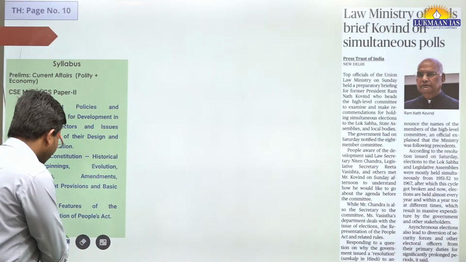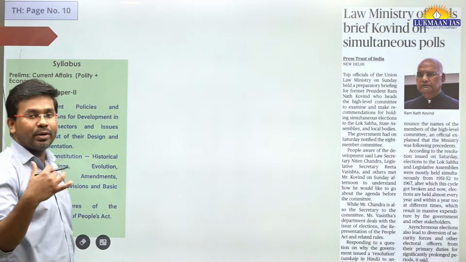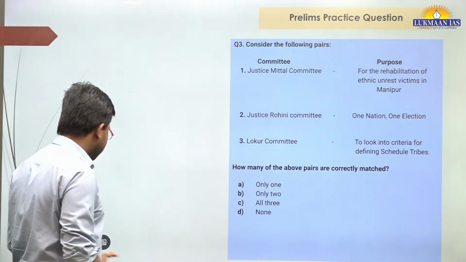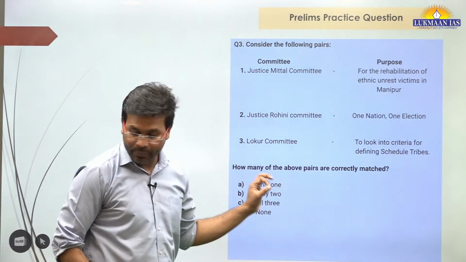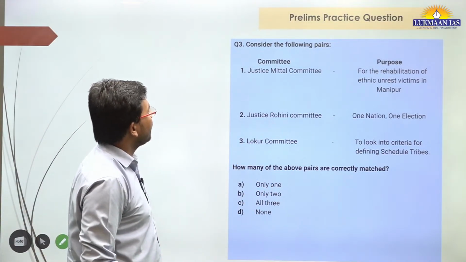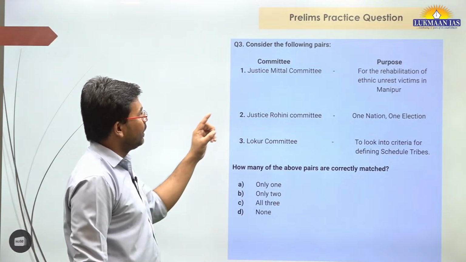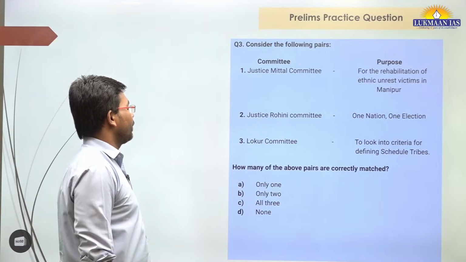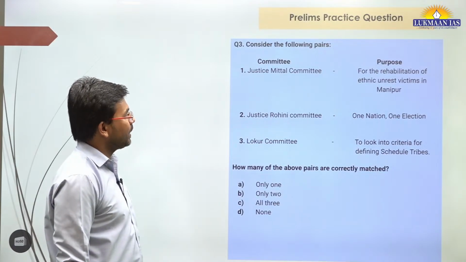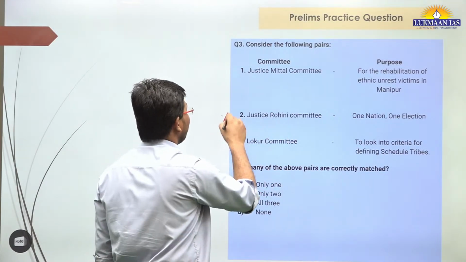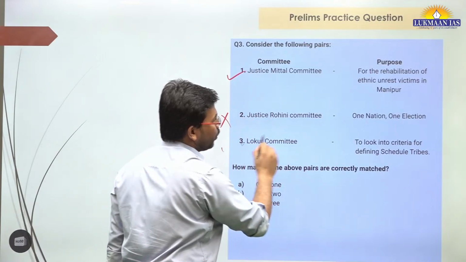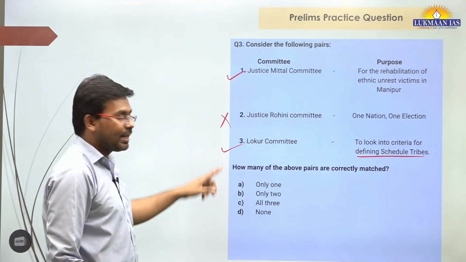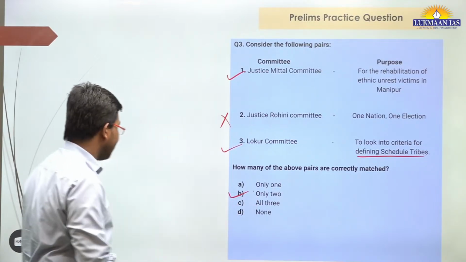Ramnath Kovind, and they have explained about one nation, one election related thing. So with this, let us solve this question quickly. It says, consider the following pairs. Justice Mittal Committee for the Rehabilitation of Ethnic unrest victims in Manipur. Second, Justice Rohini Committee, one nation, one election. No, this is right. Lokur Committee, to look into the criteria for defining scheduled tribes. So first and third are right. It means only two will be the right answer.